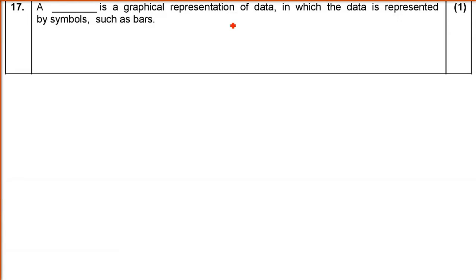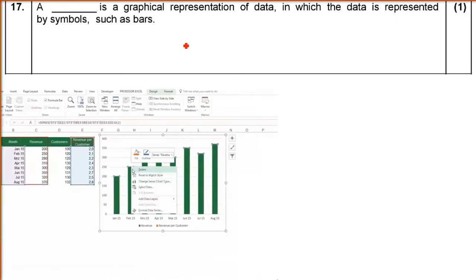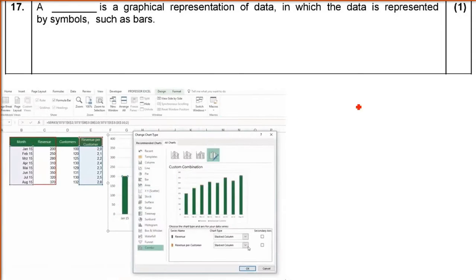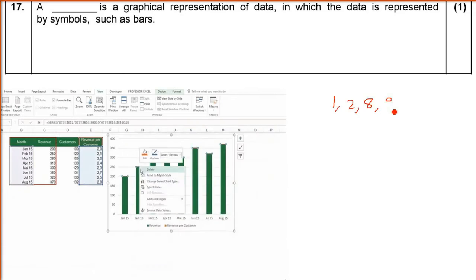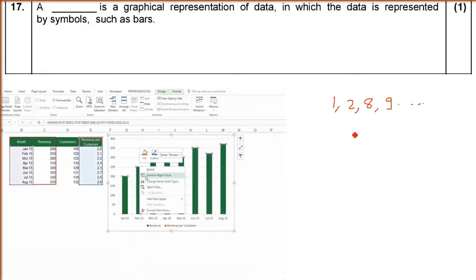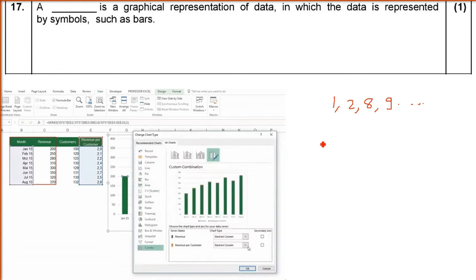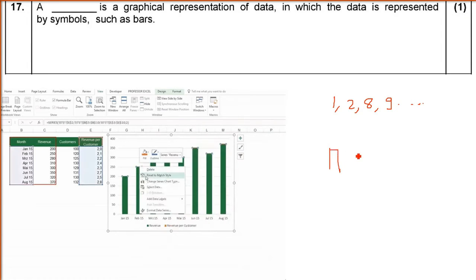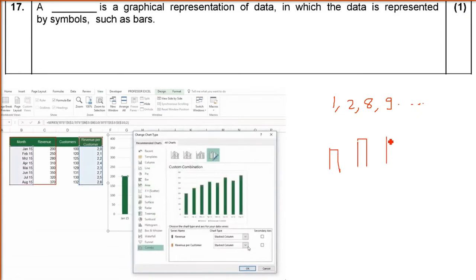A dash is a graphical representation of data in which the data is represented by symbols such as bars. Okay. So whenever we represent the data in form of numbers, there are statistics people who understand this, but the better way is to show it in a presentation to people who are not well aware or who want that information to be grabbed.